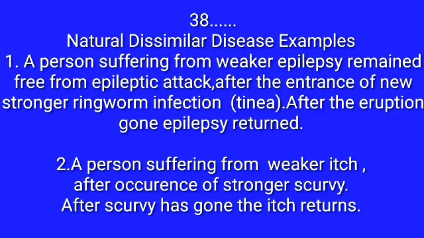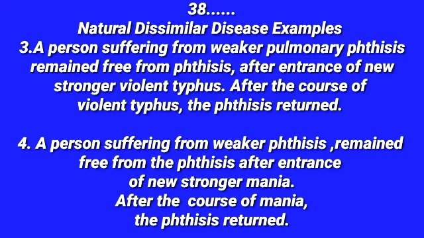The second one, a person suffering from the itch, the weaker one. That person, already suffering with the itch, remained free from the itch after the occurrence of the stronger scurvy. Now, when the scurvy enters the body, the itch disappears because the scurvy is the stronger, new one. After the scurvy has gone, the itch returns. The third example. These examples are given by Hahnemann. Don't forget that.